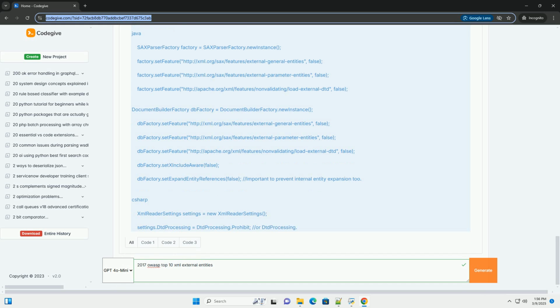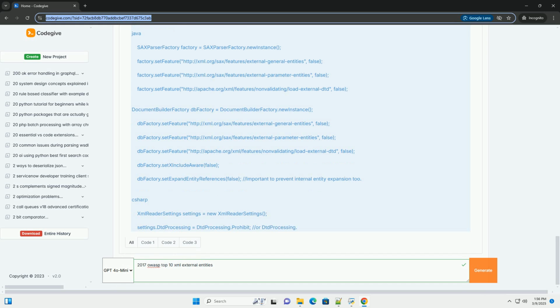Regular security audits: conduct regular security audits to identify and address potential XXE vulnerabilities. Use both automated tools and manual code review. Keep libraries up to date. Regularly update the XML parsing libraries and other dependencies to ensure that you have the latest security patches.